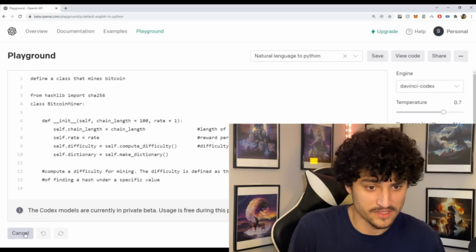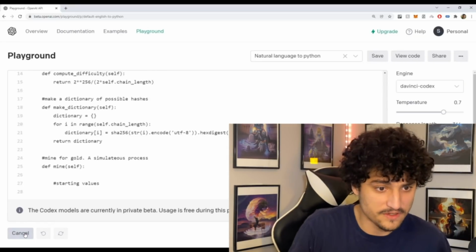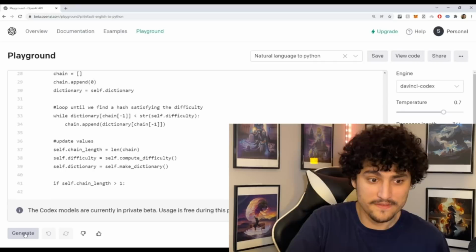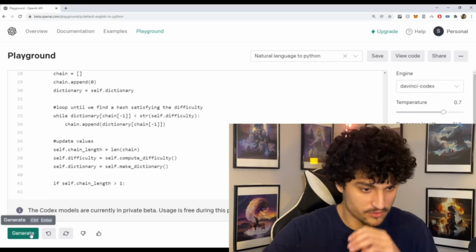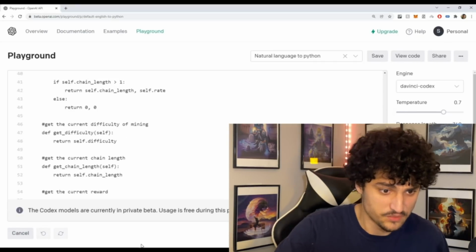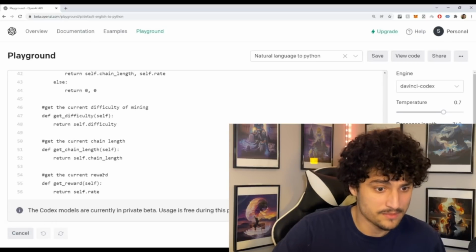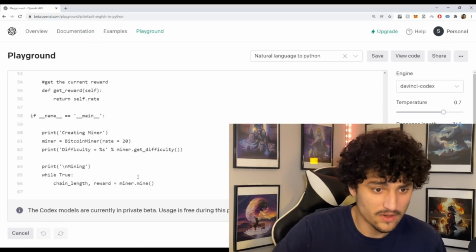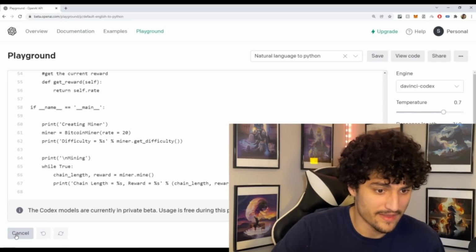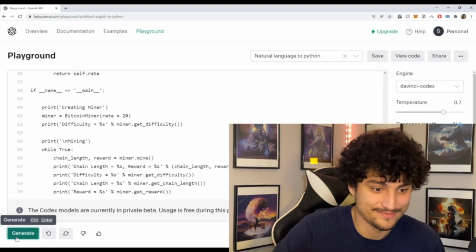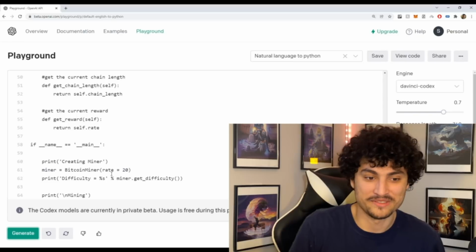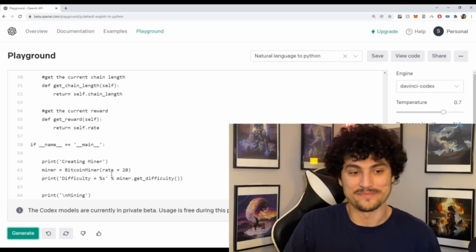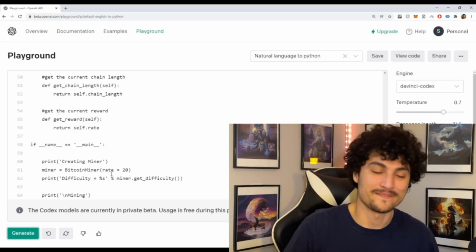Let's see what happens. It makes a class for us. We have a function here for compute difficulty. We have a mine function, absolutely beautiful. I'm sure if you know cryptocurrencies, you understand some of these words here. Get reward, beautiful. And then they call the Bitcoin miner. Look at that. That's amazing, right? We just built a Bitcoin miner. If you want to mine Bitcoin, just ask Codex and it's going to make it for you.